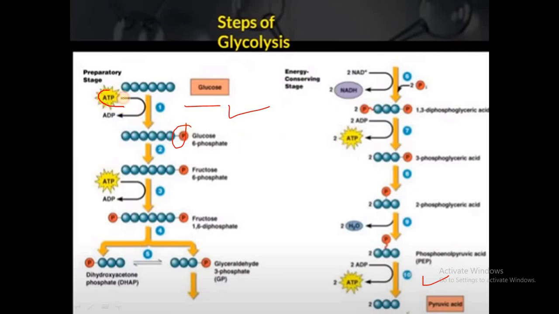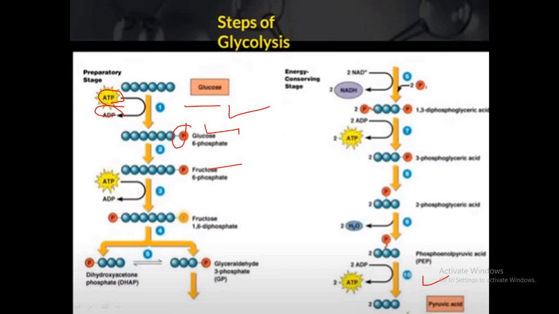Here the phosphate donor is ATP, which comes out as ADP, and it is catalyzed by the enzyme kinase. The second step is conversion of glucose 6-phosphate to fructose 6-phosphate. This is just an isomerization reaction where the aldose form of glucose gets converted into the ketose form, called fructose.